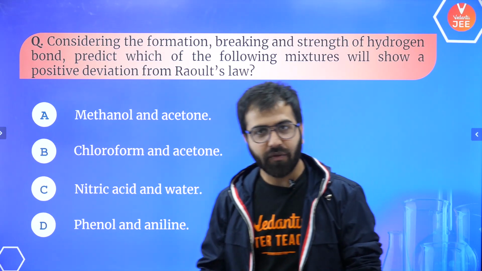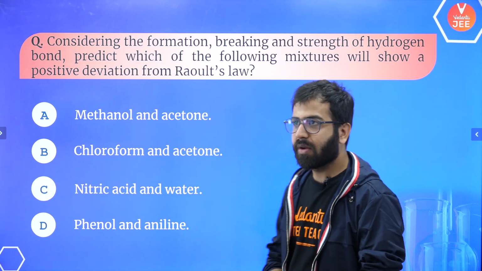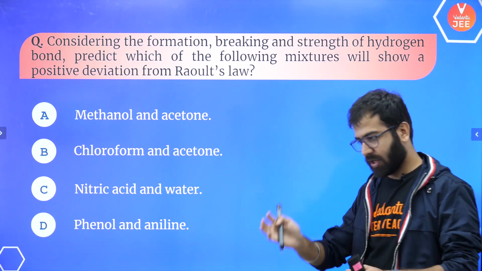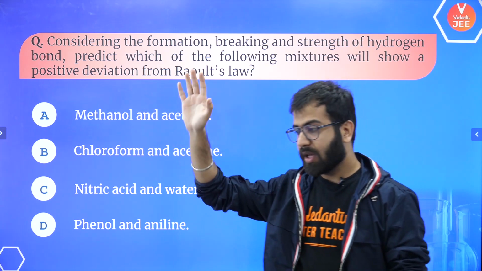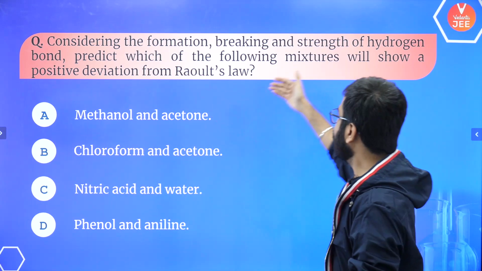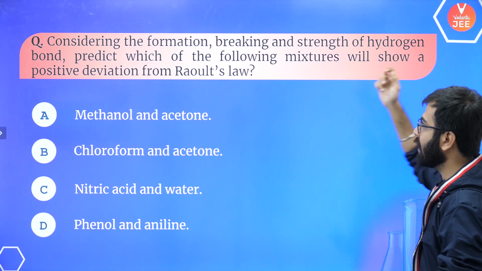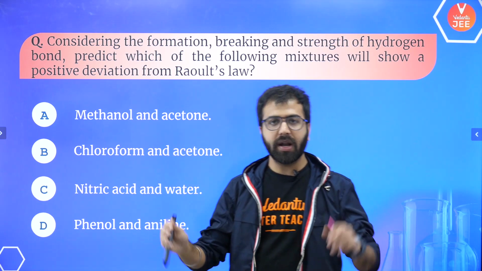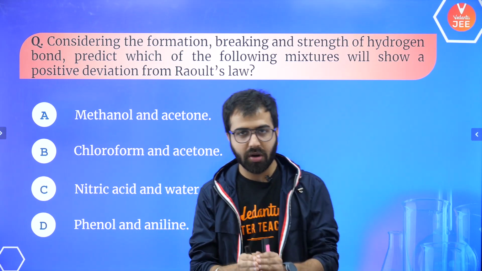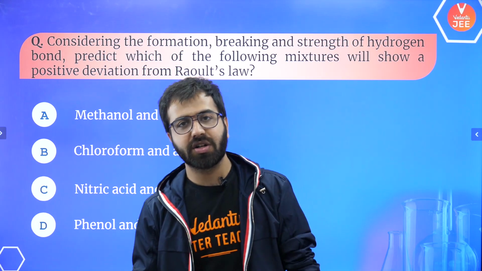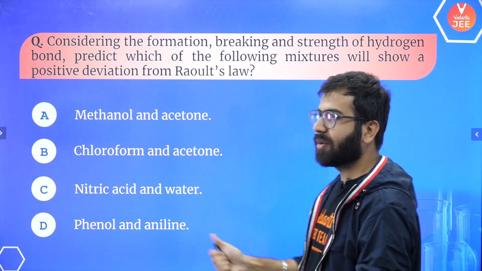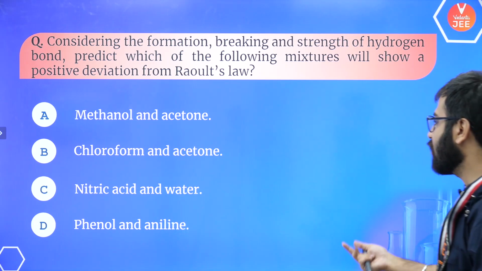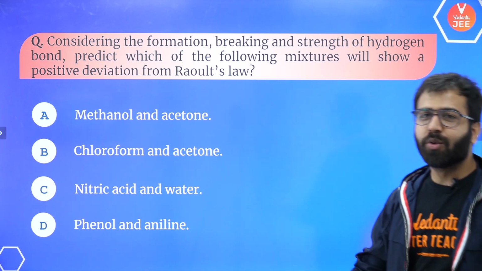Considering the formation, breaking and strength of hydrogen bond, one aspect is the hydrogen bond. Predict which of the following mixtures will show a positive deviation from Raoult's law. That means one component and the second component are not gonna have good interactions. So what do you think is gonna be the right answer? You have methanol, acetone; chloroform, acetone; nitric acid, water; phenol and aniline. What do you think, guys?